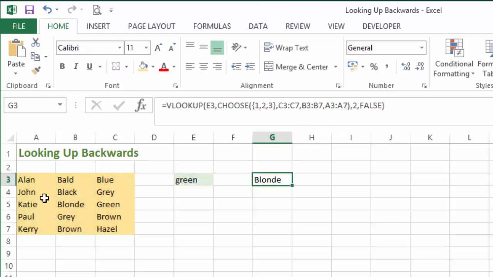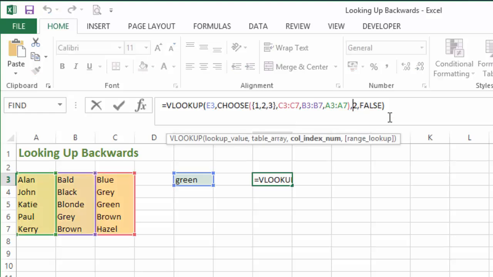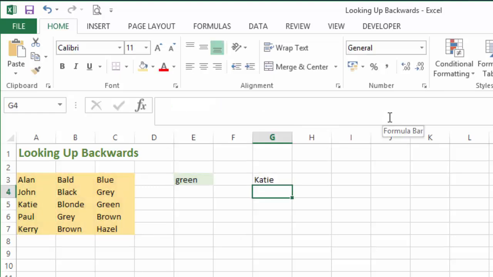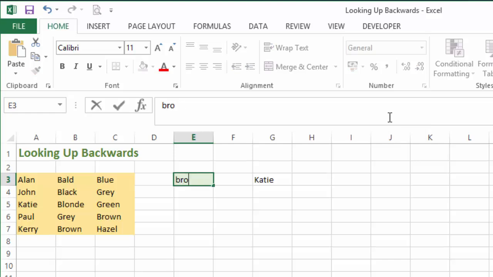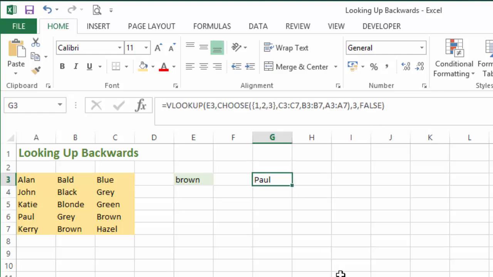But if we wanted to return from column A, that is the first, second, third option, we will now say column index number 3, which will read from column A. So when I hit enter, we now find that Katie has green eyes. So if we were to say brown, enter, we can now see that Paul has brown eyes. So there you go. Play around with both of them. Find out which one works best for you, and whichever one you're most comfortable with, use that one. Okay, I'll see you in the next lecture.